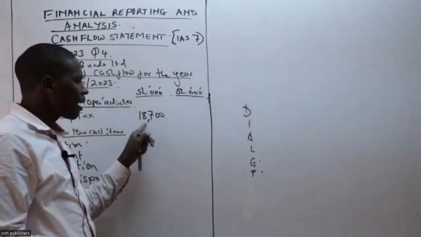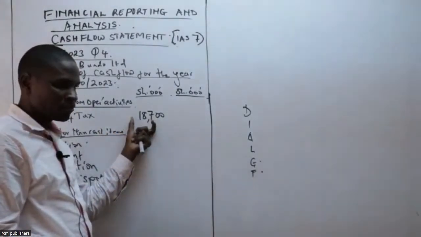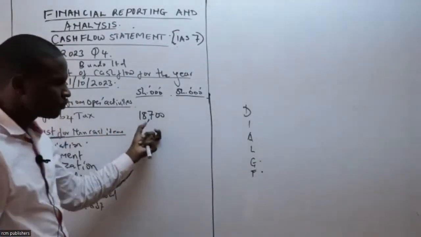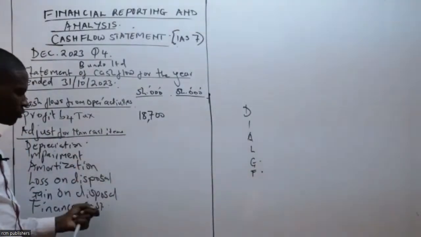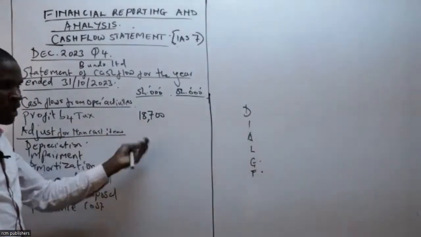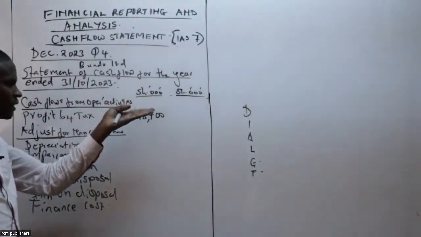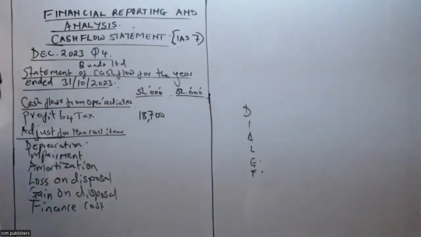So whatever happened to this profit, for us to arrive at this profit, we first of all have to check whether there is an item that was involved here. When you look at our profit, above our profit before tax, can you see any item that is reflected here?